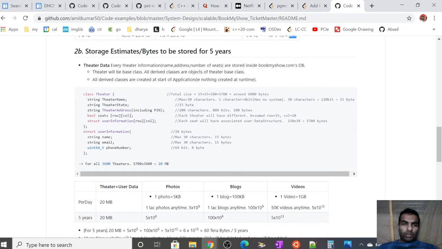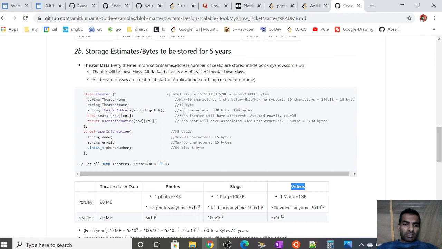Okay. So what are the storage estimates for BMS or Ticketmaster? BMS or Ticketmaster will store photos, blogs, videos, and theater and user data. So these are the four categories that I think the portal should be storing. Apart from that, it can store other data as well: photos of the upcoming movies or maybe the past 1 month's movies, blogs, videos, and the theater data.